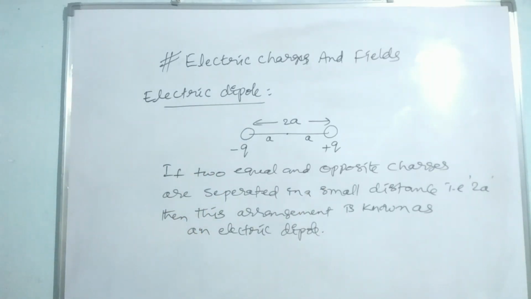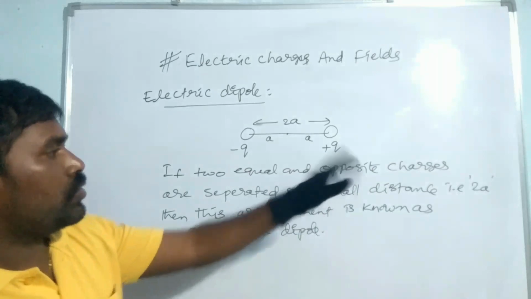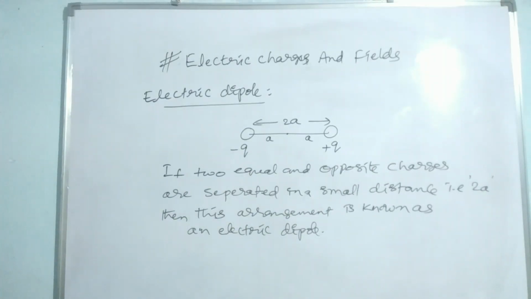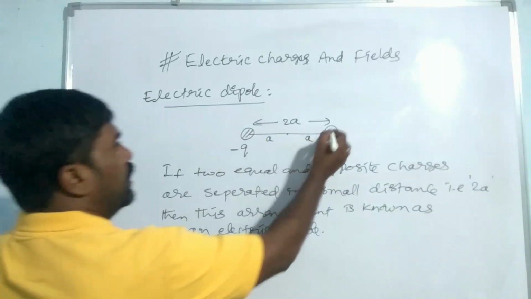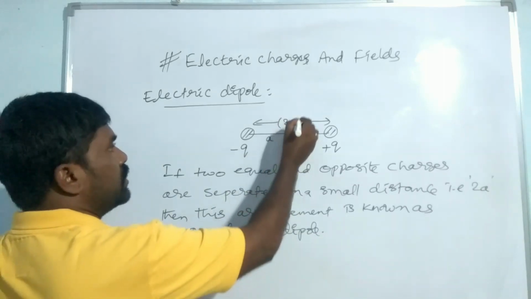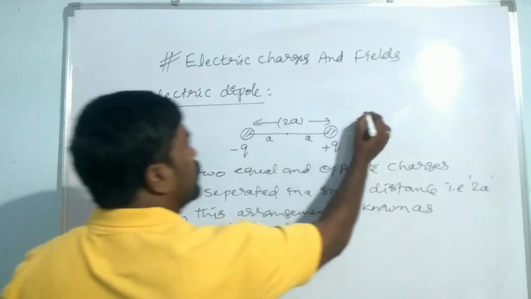So what is a dipole? If two equal and opposite charges are separated by a small distance 2a, then this arrangement is known as an electric dipole. So this is the electric dipole here. Vectorially, the distance between the two charges is 2a.